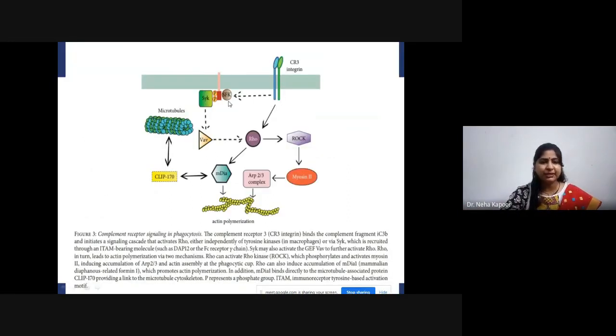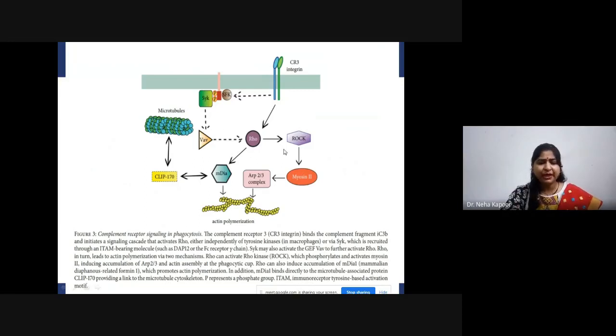For example, you can see this is again the pathway of how complement receptor signaling happens in phagocytosis. The CR3 receptor binds the complement fragment present on the bacteria, and it activates the cascade by activating the Rho protein, either directly, or through phosphorylation, where SYK will activate the VAV protein, and then the Rho protein would be activated.